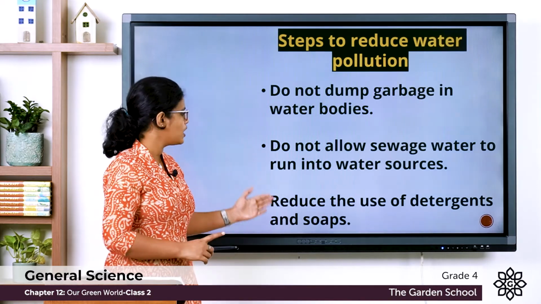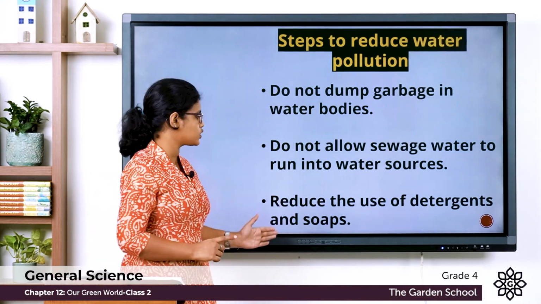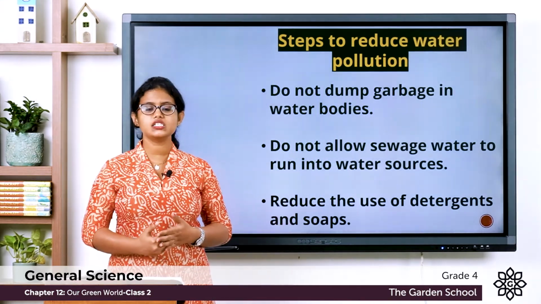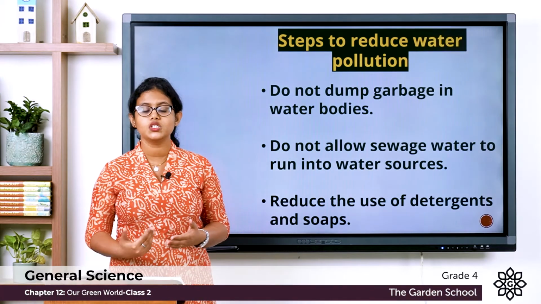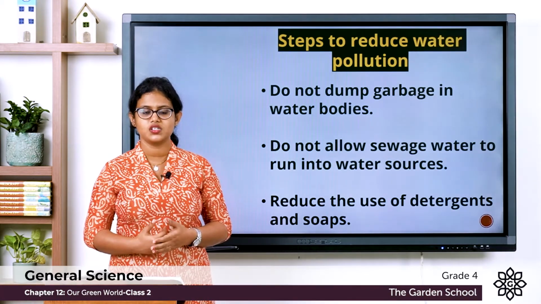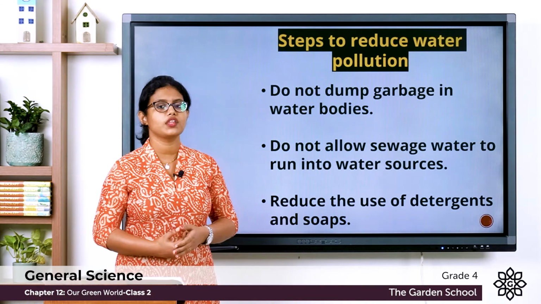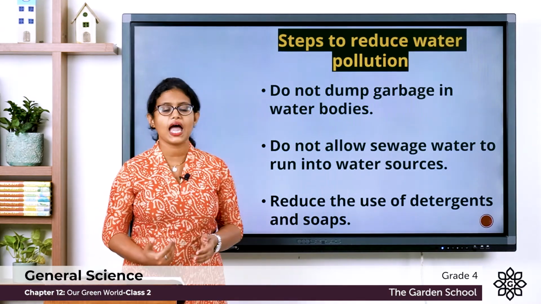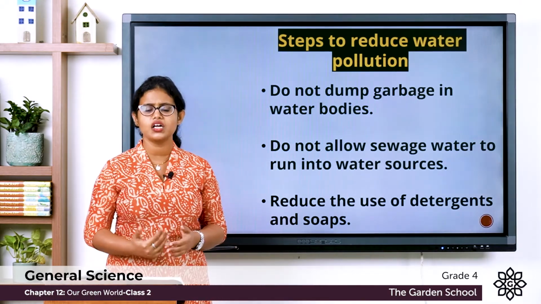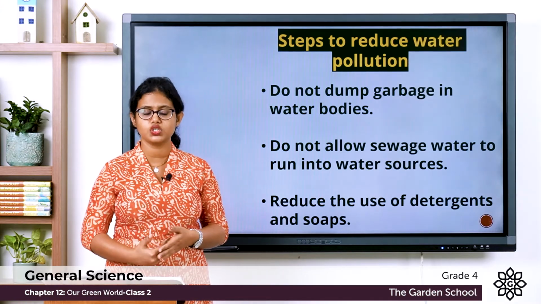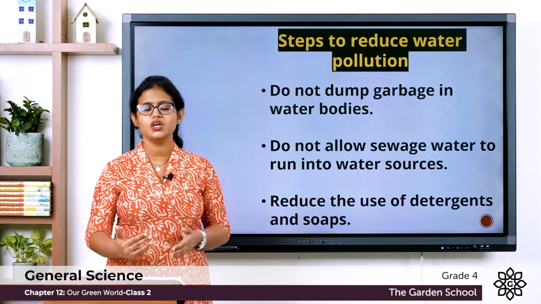Third point, reduce the use of detergents and soaps. This can cause problems to the aquatic animals. So we should reduce the use of detergents and soaps. So these are some of the ways in which we can reduce water pollution.